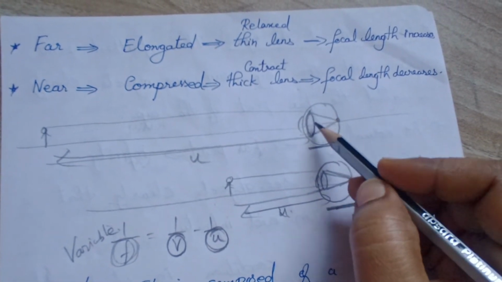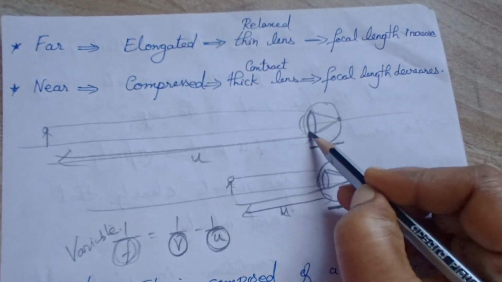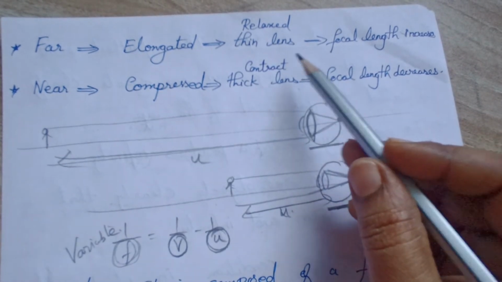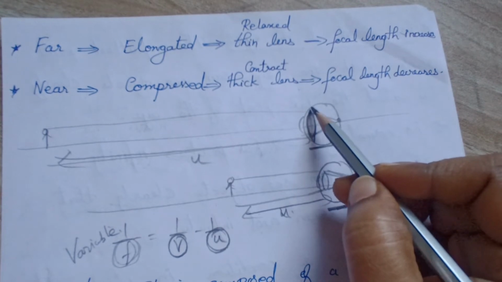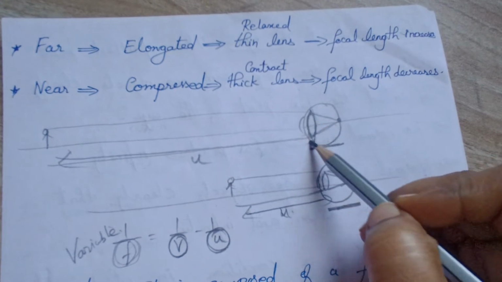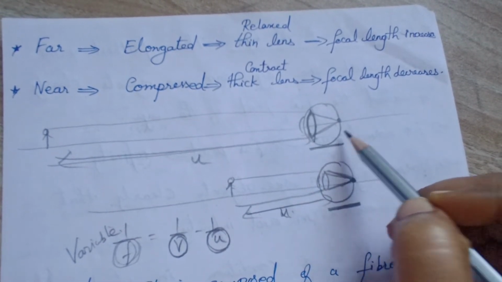The ciliary muscles will be relaxed, and the lens becomes slightly elongated. It will be thin at that time. When it is thin, the focal length of the lens will increase.